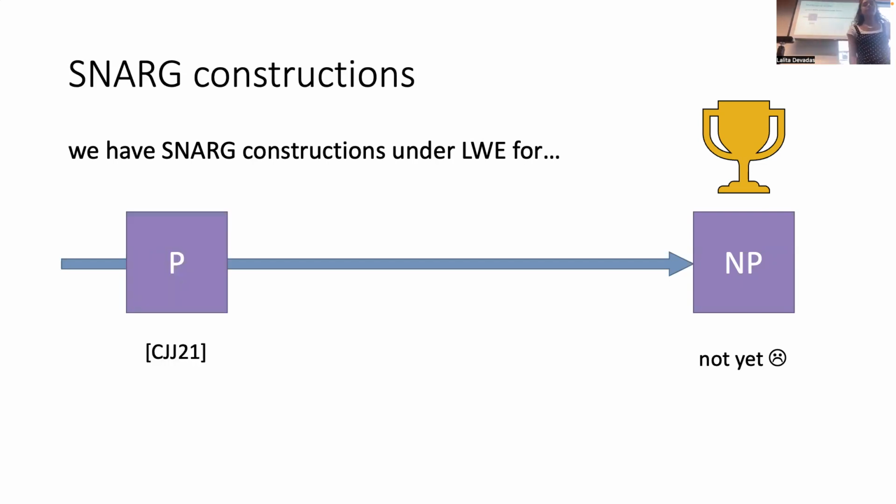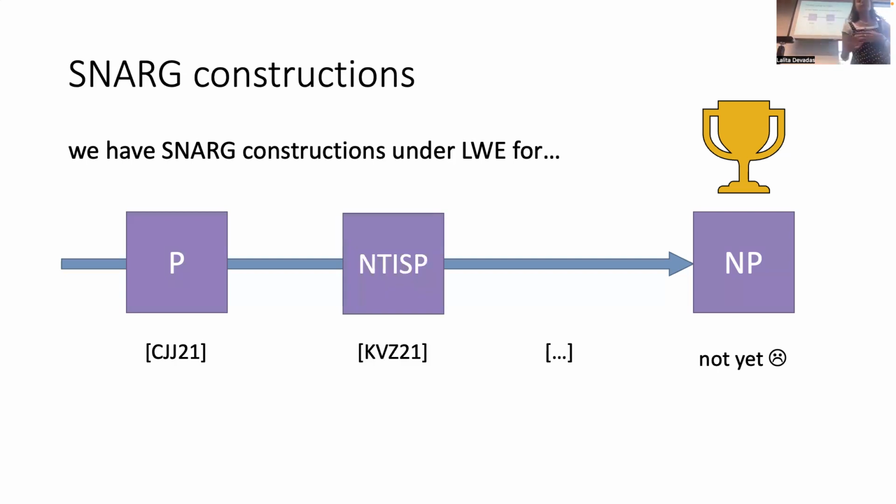To give a little background on previous work, one of the main works I'll talk about a couple of times during this talk is by Charlie, Jane, and Jin, Fox 2021. If you've seen, they had published twice. This is CJJ21B, if you're curious. But basically, they've created SNARGs for P using LWE in this work.